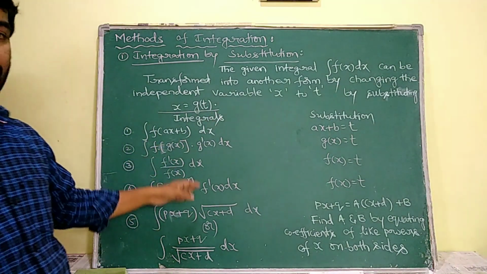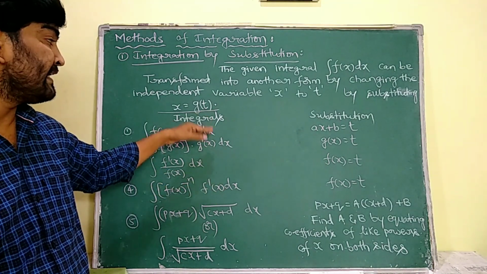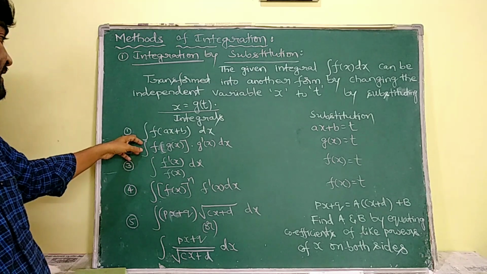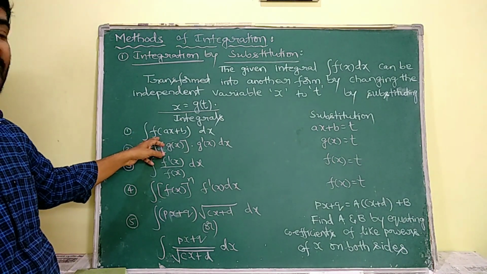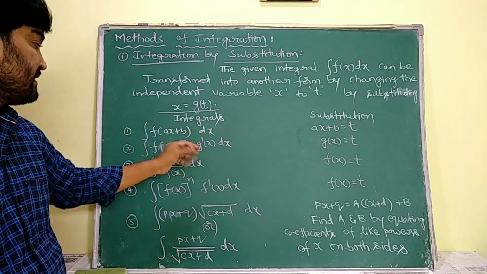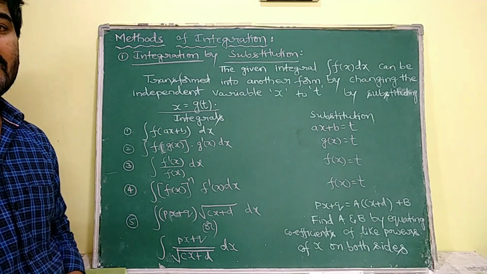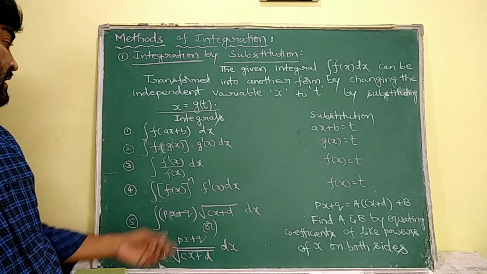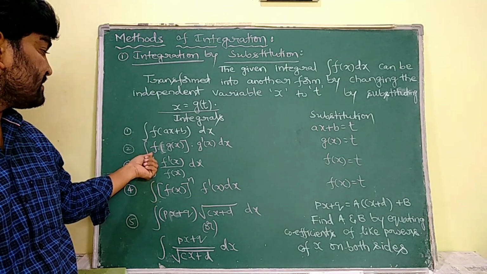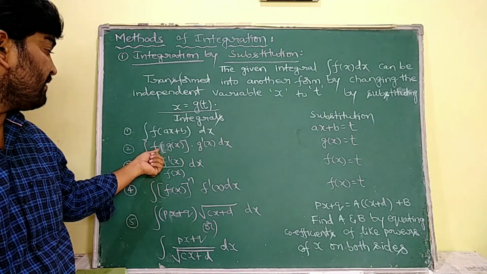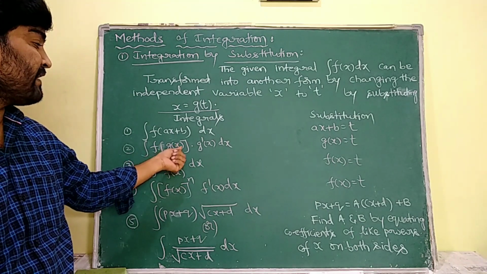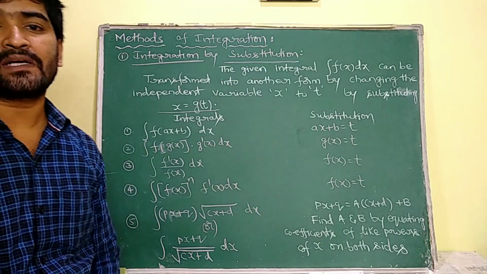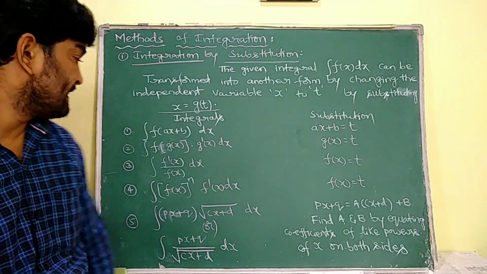Now we are going to discuss some different integrals and what to substitute. If the integral is in the form of integral f of ax plus b dx, then this ax plus b is substituted with the variable t. And if the integral is in the form of f of g of x into g dash of x dx, then we substitute that g of x as t.